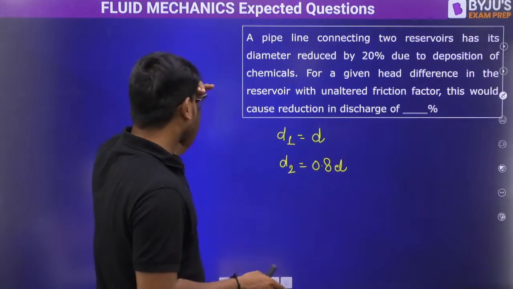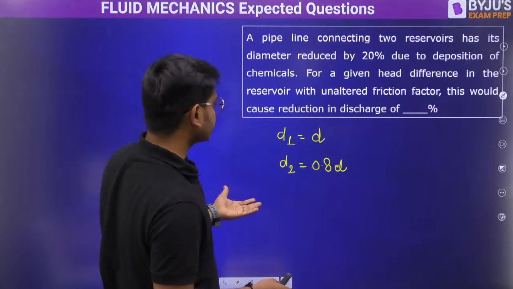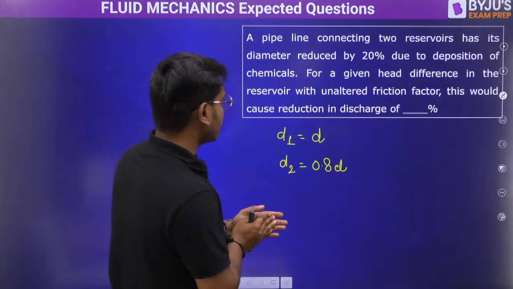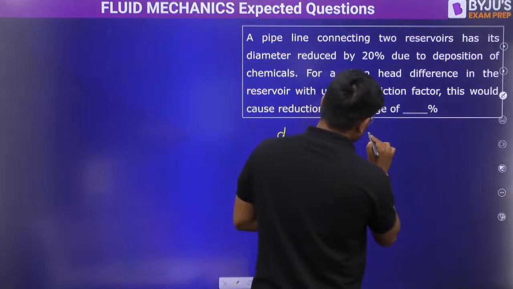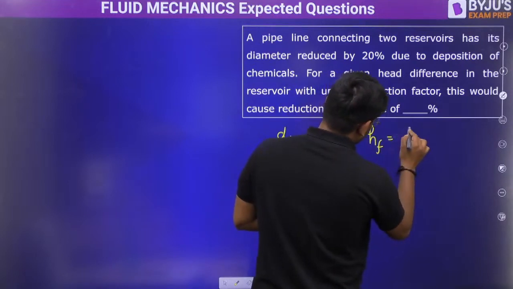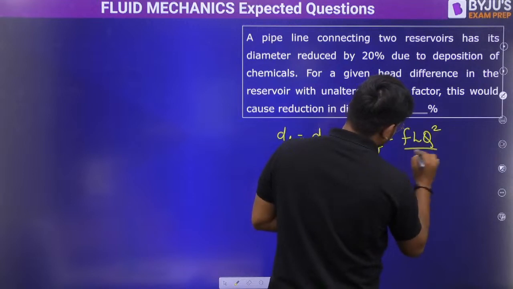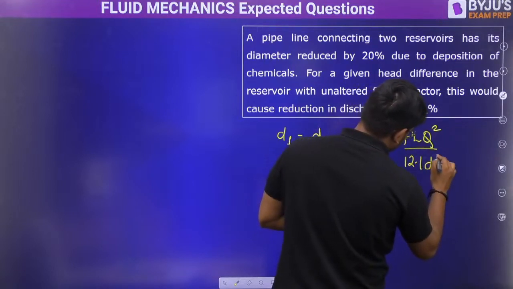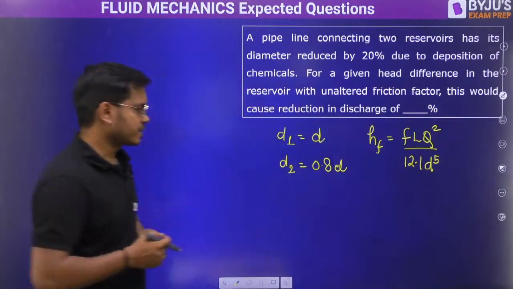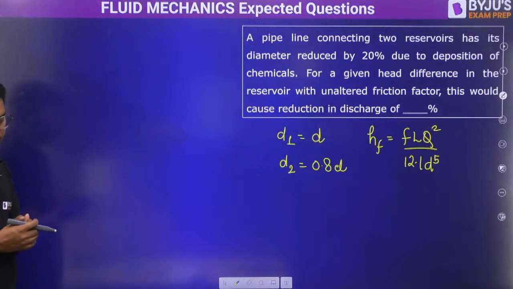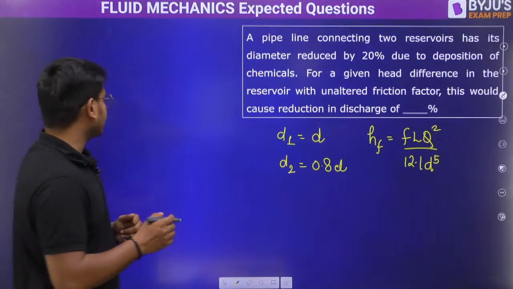So let's do that. I think that's simple for us, right? Because we know that hf is equal to f L Q squared by 12.1 D raised to the power 5. So we know the relationship between the discharge and the diameter, right? So accordingly we can work on this.